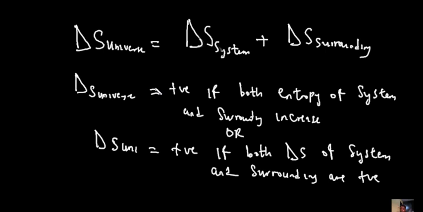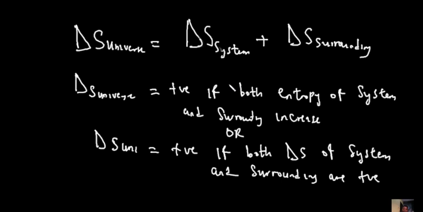The sodium inside water is the system, so when it dissolves, the change in entropy becomes positive, and as a result of that, if it leads to an explosion, it tends to affect the environment by increasing the disorderliness in the environment. So you notice that when you are looking at processes that lead to explosion, the implication is that those reactions are spontaneous, because both the change in entropy of the system and that of the surrounding are positive.